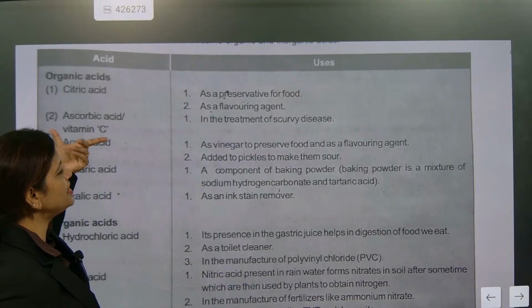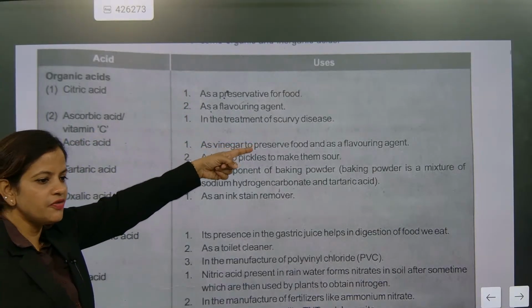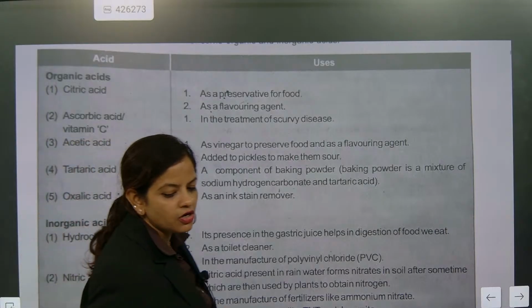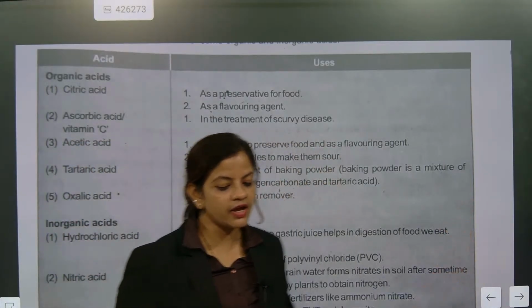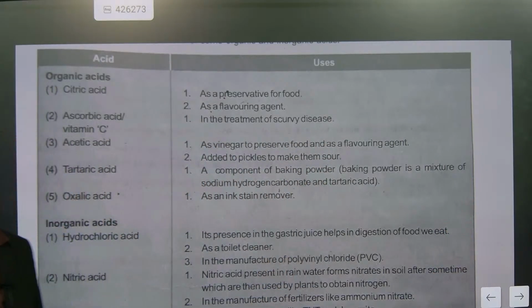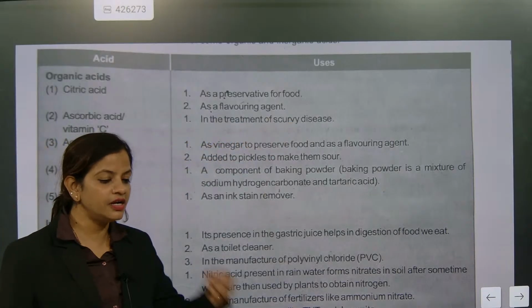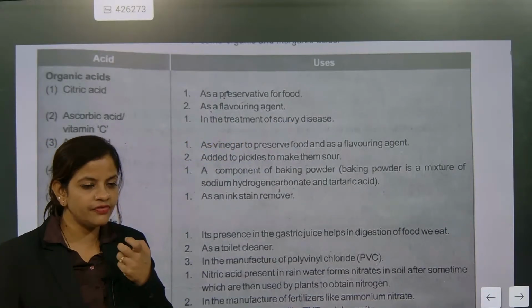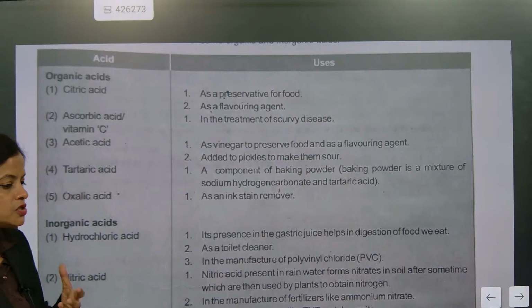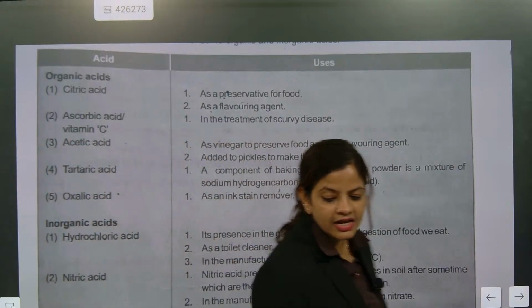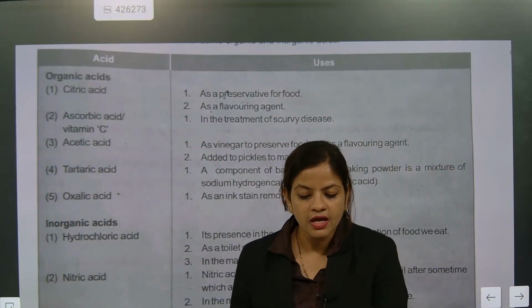Ascorbic acid, vitamin C, treatment of scurvy. So always the doctors prefer orange. Okay, you take orange. Why are they telling you to take orange? Because it releases you from scurvy. Scurvy is what? Teeth defects, tooth disorders are coming. That is exactly what comes as scurvy. Okay. So now look here.